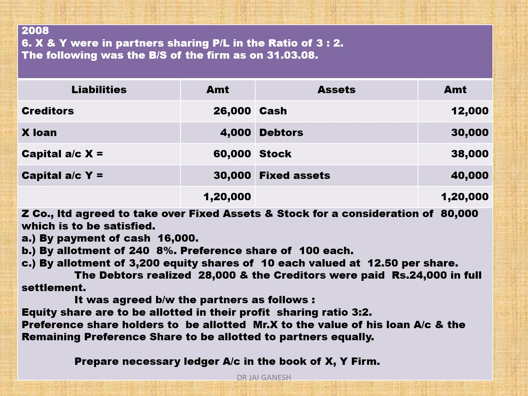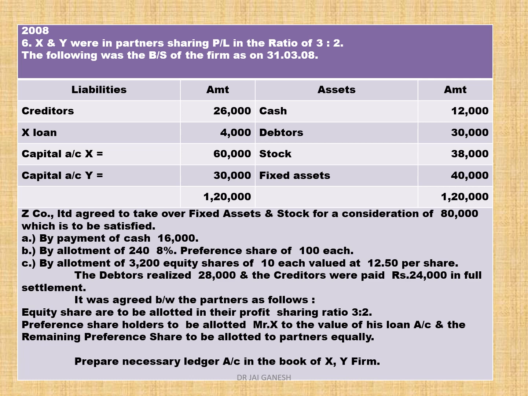X and Y were in partnership, sharing profit and loss in the ratio of 3:2. The following was the balance sheet of the firm as on 31/3/2008. We have creditors on the liability side, X loan and capital accounts of X and Y. On the asset side we have cash, debtors, stock and fixed assets. Z Company Limited agreed to take over the fixed assets and stock for a consideration of 80,000, which is to